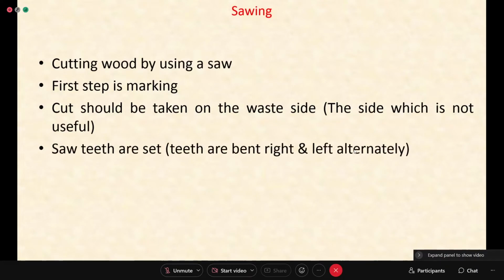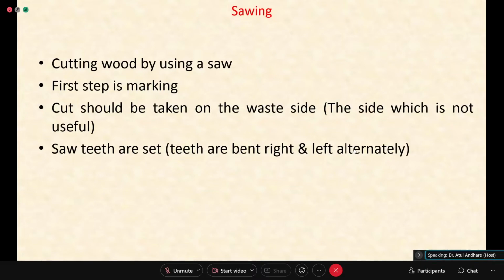Now why does this happen? Because the saw teeth are set. Even the hacksaw teeth are slightly set. Now what does this setting mean? The teeth are not in one line. Say the first tooth is slightly towards right, then the second tooth will be slightly towards left. So left and right alternately they are arranged.